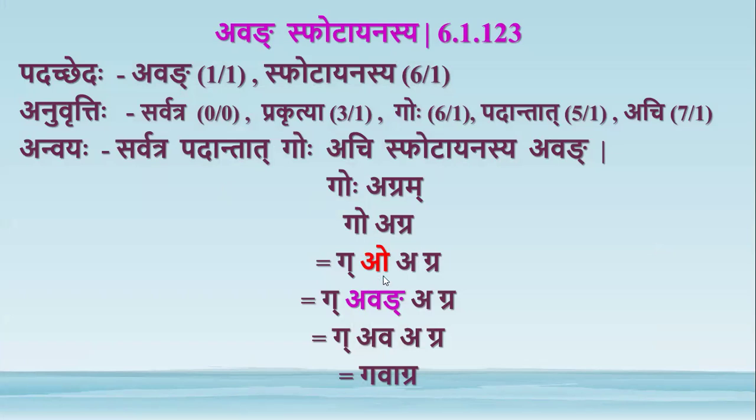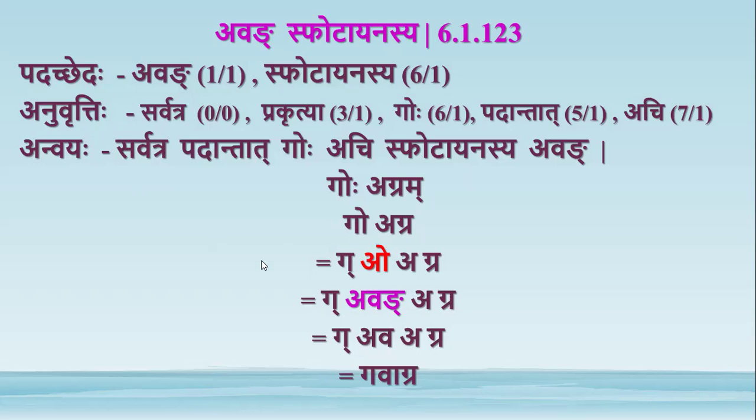The question is, this sutra does not tell that this o gets avang. It just tells that the word go gets avang adesha. But we do the adesha in place of o instead of the whole word go. The question is why the whole word go doesn't get avang adesha, only o gets, why not only gakara?